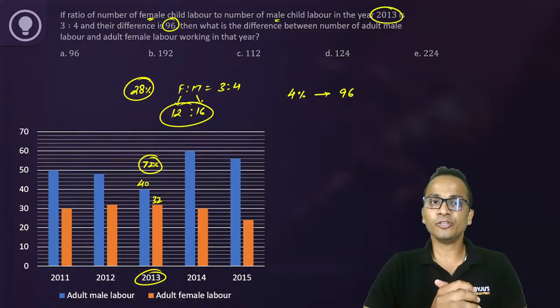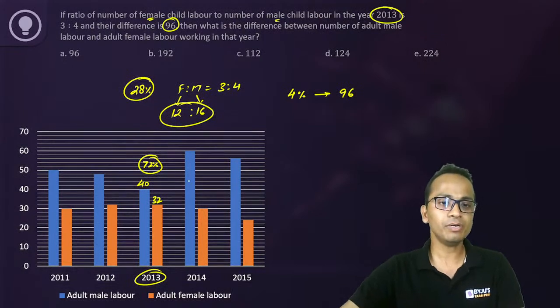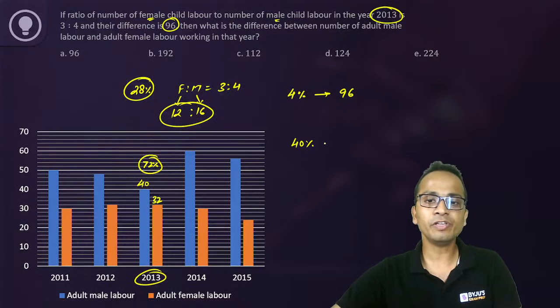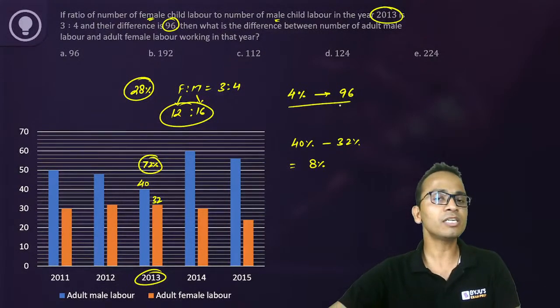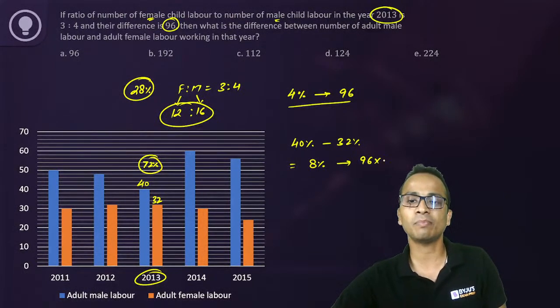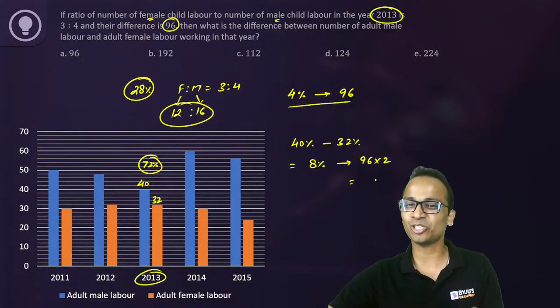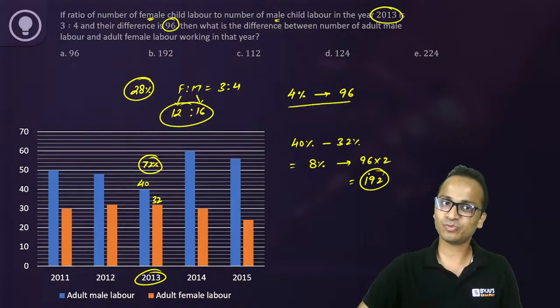Now the question is asking you the difference between the number of adult male labor, which is 40 percentage, and adult female labor, which is 32 percentage. So you will have to find the difference between these two values, which is 8 percentage. All right. Now, if 4% represents 96, then 8% will represent 96 multiplied by 2. So the answer should not be 96. The answer should be 96 multiplied by 2, that is 192. All right.